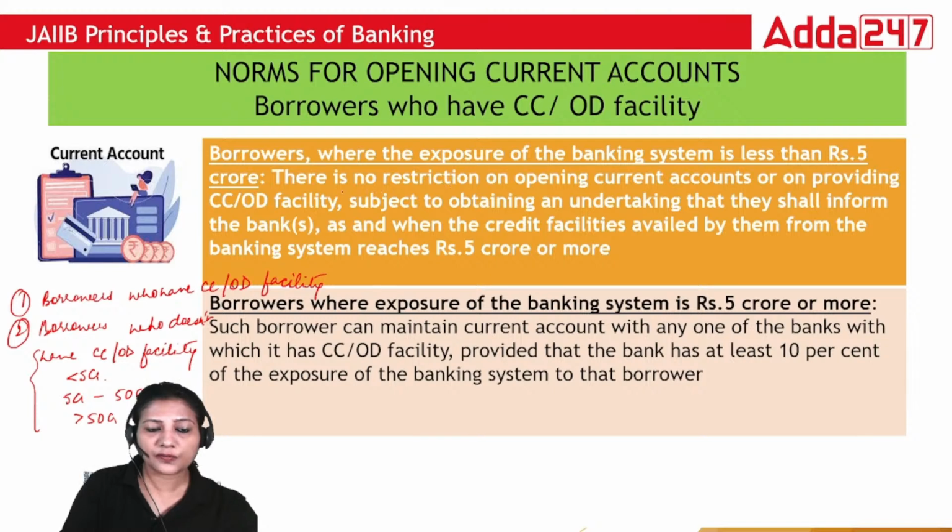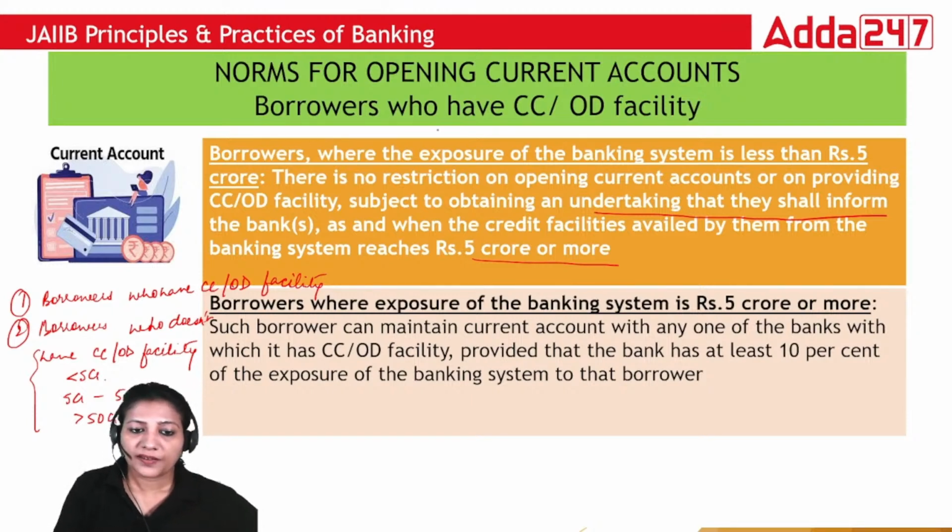So first of all, we are taking borrowers who have CCOD facility. In case of borrowers who have CCOD facility, there is no restriction on opening account up to 5 crore or on providing CCOD facility, subject to obtaining an undertaking that they shall inform the bank as and when the credit facility availed by them from the banking system reaches 5 crore or more.